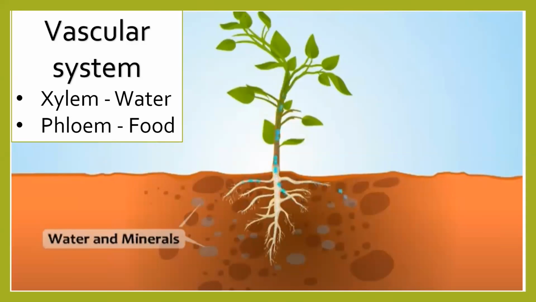Okay, this means that xylem का जो पूरा pipeline है वो एक ही direction में काम करेगा. That means you can also write xylem, put a hyphen, work of conduction of water, and in brackets write unidirectional. That means it will work in only a single direction. Now I want you to give a heading as vascular system. Write down these two pointers: xylem, conduction of water; phloem, conduction of food. And after that, for direction purposes, after you write water, put in brackets unidirectional.